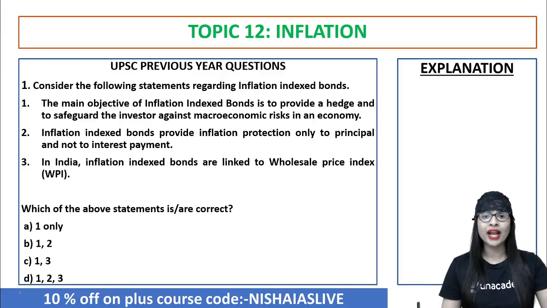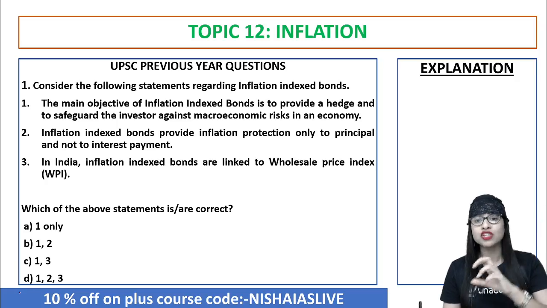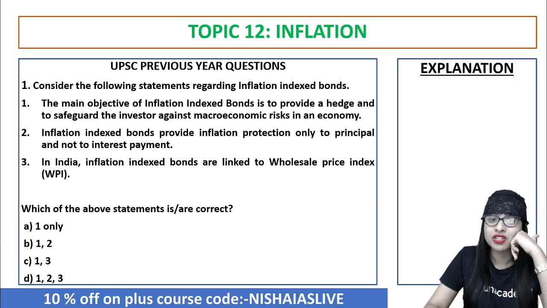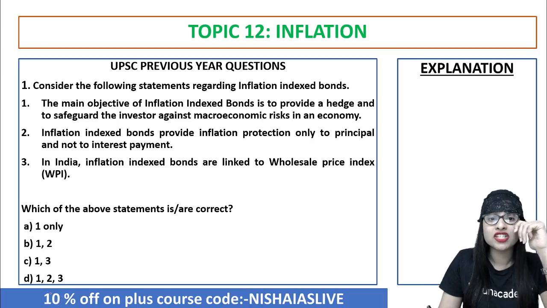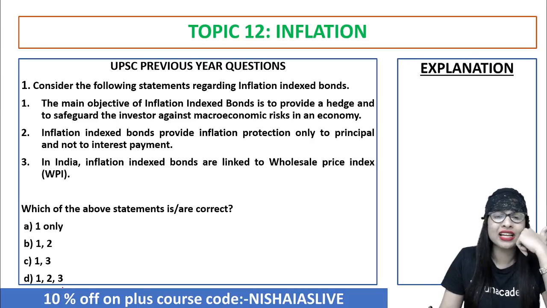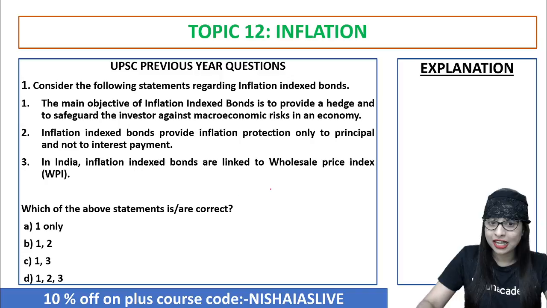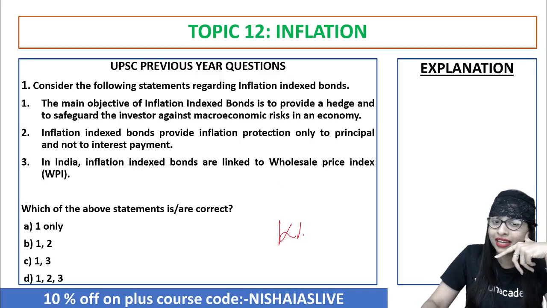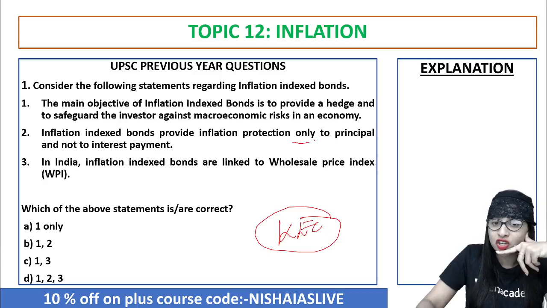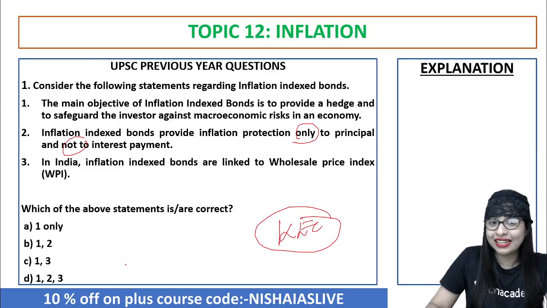Second, they provide inflation protection only to principal and not to interest payment. Third one, in India, inflation index bonds are linked to WPI. Quickly give the right answer. Look at the question carefully, apply the technique of keyword elimination comparison. Very quick. So you have an extreme word called as only and also not in the second statement. Quick, I didn't ask you any other index but rather inflation index bonds. Think. And here we go.